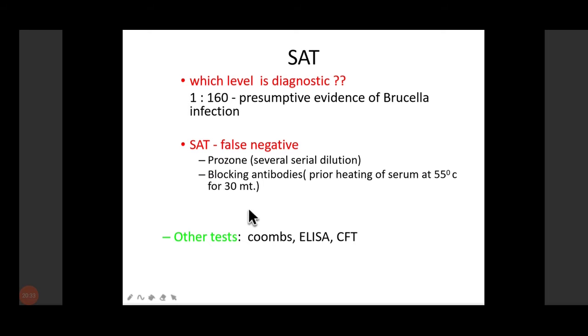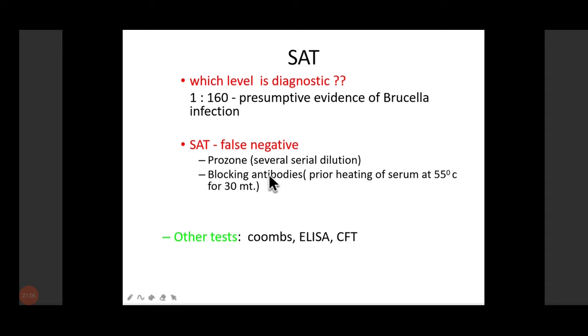But SAT can also give a false negative result, which can happen in case of the prozone phenomenon. I'm sure you know what the prozone phenomenon is. In order to get rid of it, we have to make various serial dilutions. Otherwise, this will lead to the prozone phenomenon and our test will become negative. So this is very important: in order to avoid a false negative test, several serial dilutions are required.